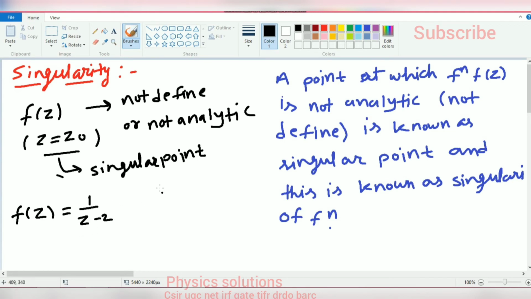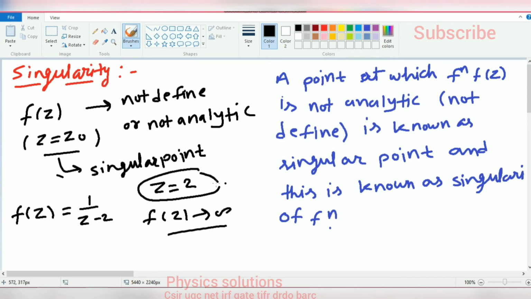You can see that at z is equal to 2 our function is not defined or not analytic. So z is equal to 2 is a singular point of this function, and this is known as singularity.